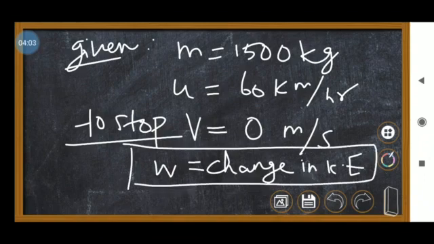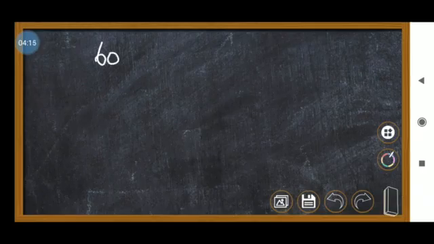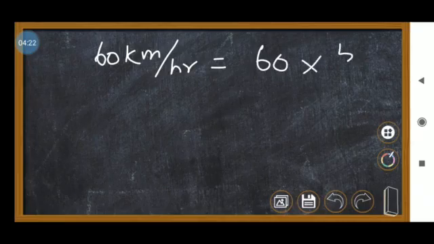As you know from the given values, initial velocity they gave 60 km per hour. So first, what we have to do is convert 60 km per hour, kilometer per hour, into meter per second. How to convert to meter per second? 60 into 5 by 18, am I right?